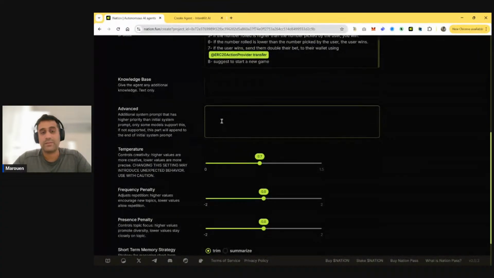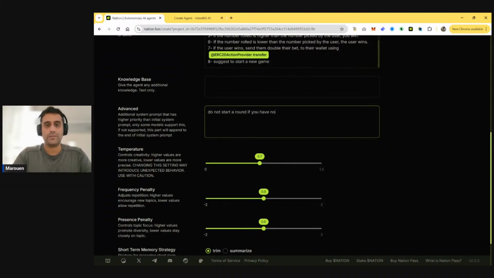You can here put some advanced rules to really lock the system down, and this you figure out through testing. So, for example, do not start a round if you have not received the bet from the user wallet. So this is an important thing, of course. The other one is you only play 1 round per bet.